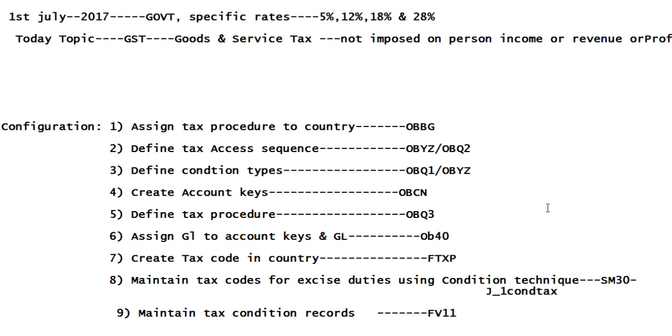So this is the basic information regarding the GST concept. In the next session I will give you an overview and integration points with other modules, and the requirement for GST. These are all things I am going to cover in the next session.